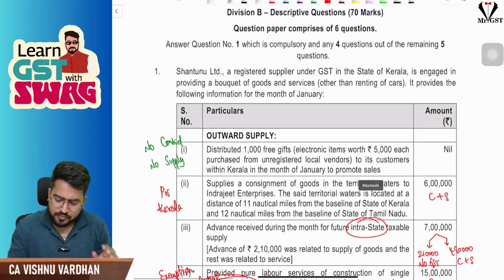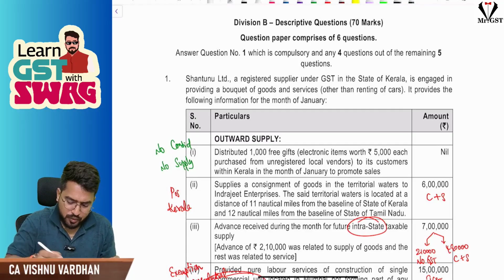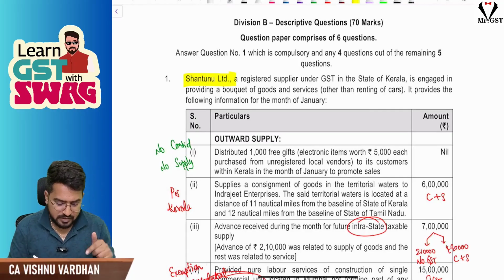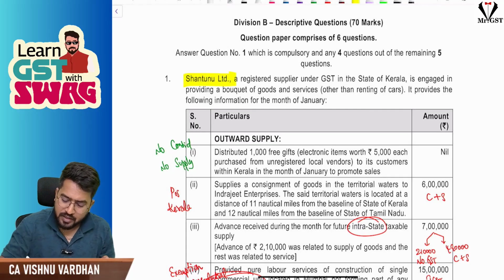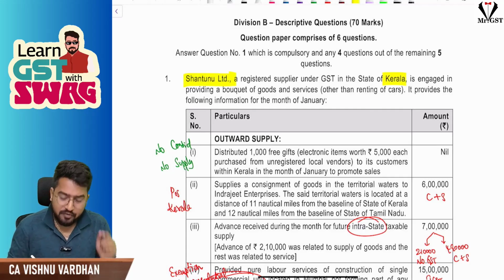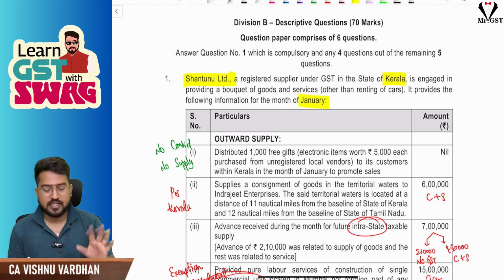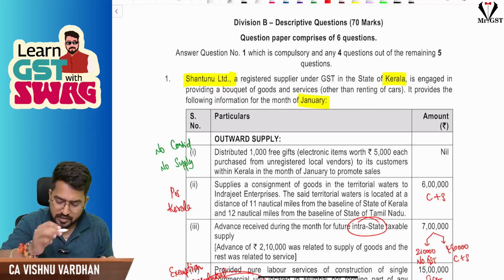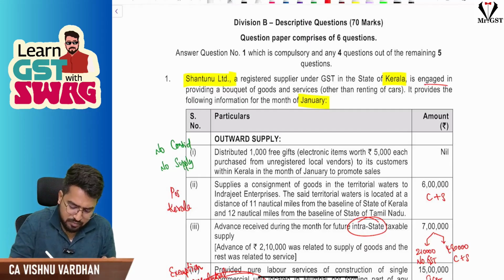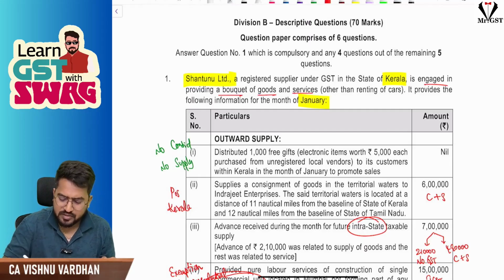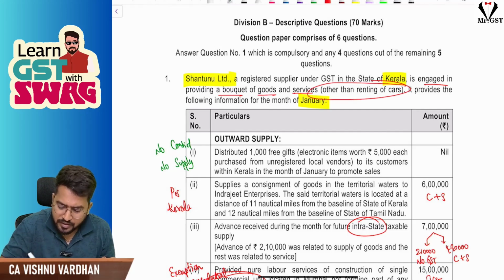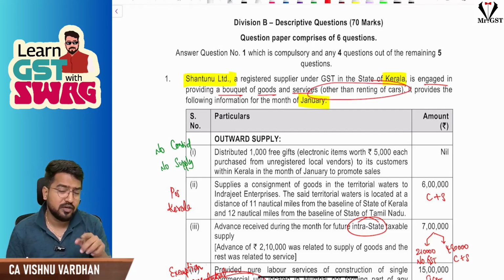So here, first, as usual, we will identify who the person is. This is the company, Shantanu Limited. Where are they registered? Kerala. And for which month? This is regarding the Jan month, we have understood. And here another interesting piece of information is that this is engaged in providing a bouquet of goods and services other than renting of cars. That means something related to renting of cars there might be in sale or purchase. So let us see that.